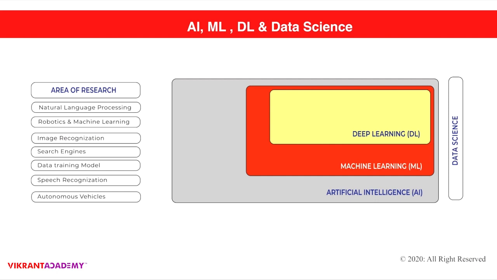Data science is the entire thing that has been used by deep learning, machine learning, and artificial intelligence. What are the areas of research? In these three models, we have natural language processing, robots and machine learning, image recognition, search engines, data training models, speech recognition, and the autonomous vehicles that we have seen today, emerging from Tesla, from Ford, and from different brands.